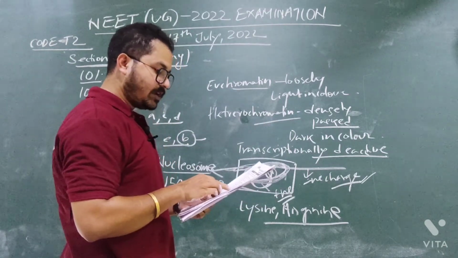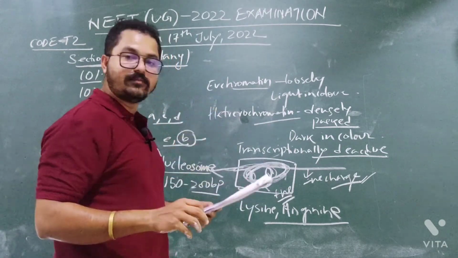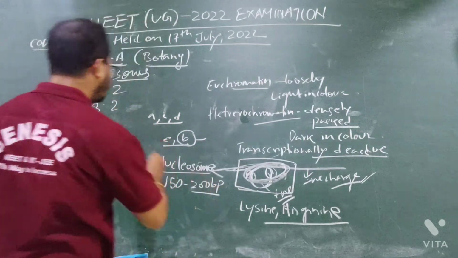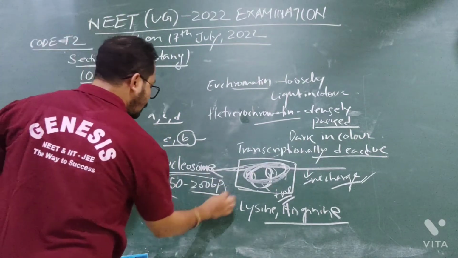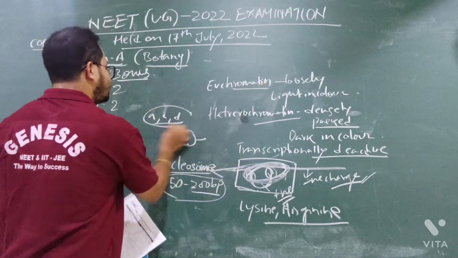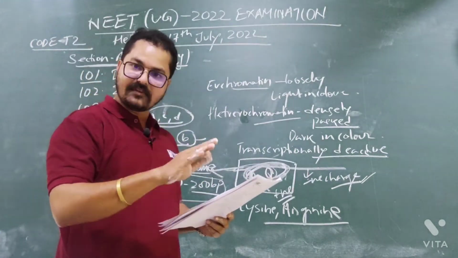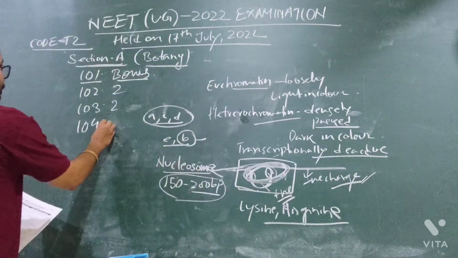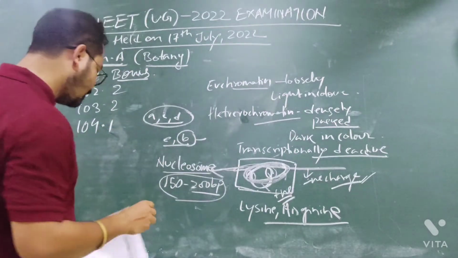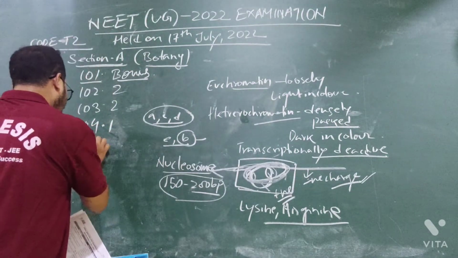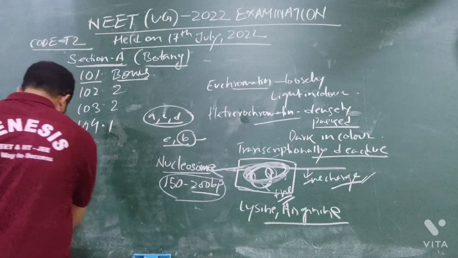So B is wrong. And E says a typical nucleosome contains 400 base pairs. It is also wrong because I have told you a typical nucleosome has 150 to 200 base pairs. So the correct answer will be A, C, D. Four options are given, and in option 1, A, C, D statements are given. The answer will be option 1. Are you getting my point? Okay. Now question number 105. What is it saying?